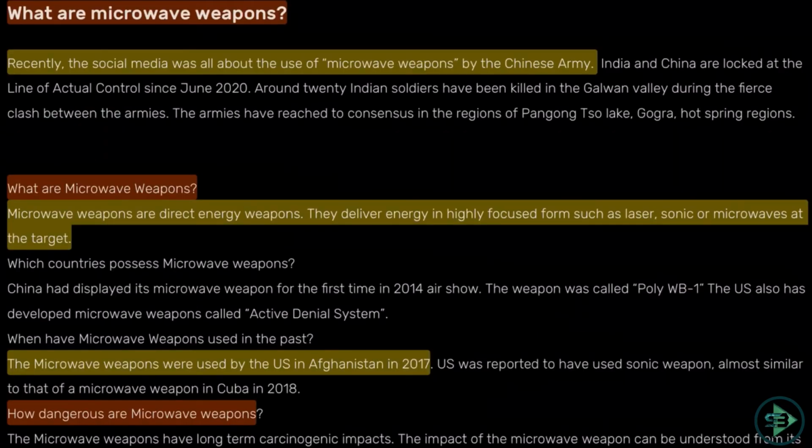Next set of news includes microwave weapon. Recently social media was all about the use of microwave weapons by the Chinese army.